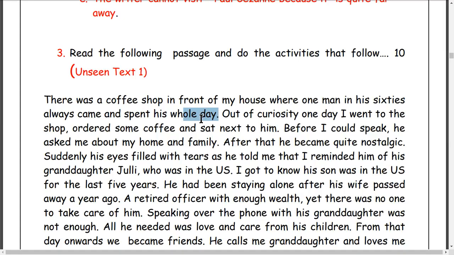Okay. Out of curiosity means generally interest to learn something, that's curiosity. Utsukata. One day, I, the writer, went to the shop and ordered some coffee and sat next to him. Went to the shop, it's very easy, ordered some coffee and sat next to him.